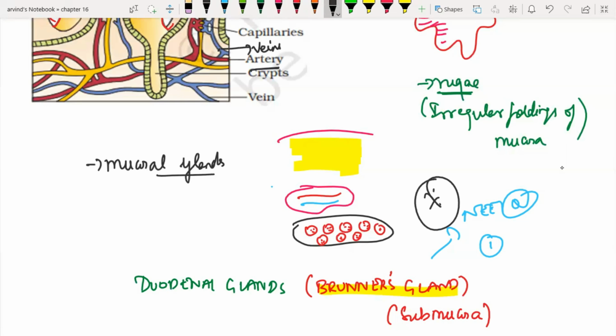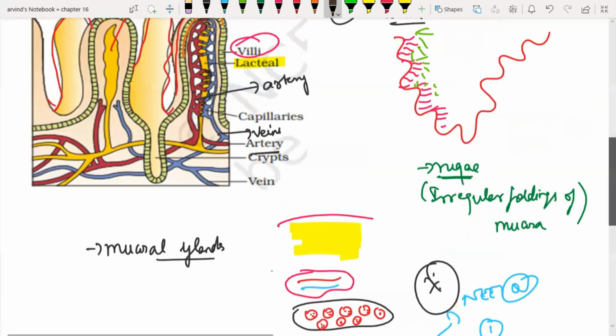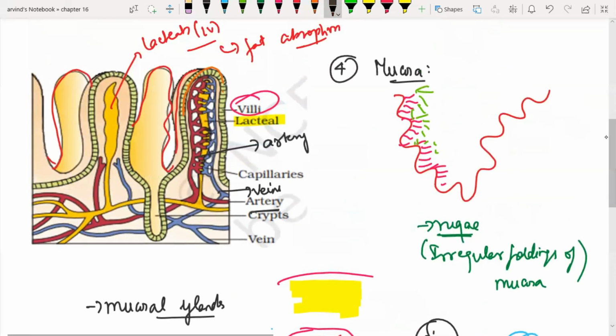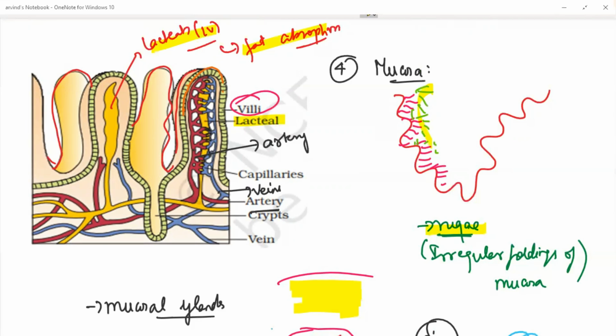They are known to increase the surface area of absorption. Then they have got a specific lymphatic channel, and that lymphatic channel is called lacteals. And then they have got some irregular foldings called rugae. So these are the points that you must know with respect to mucosa, brush border appearance, right? So this is with respect to histology of the alimentary canal.